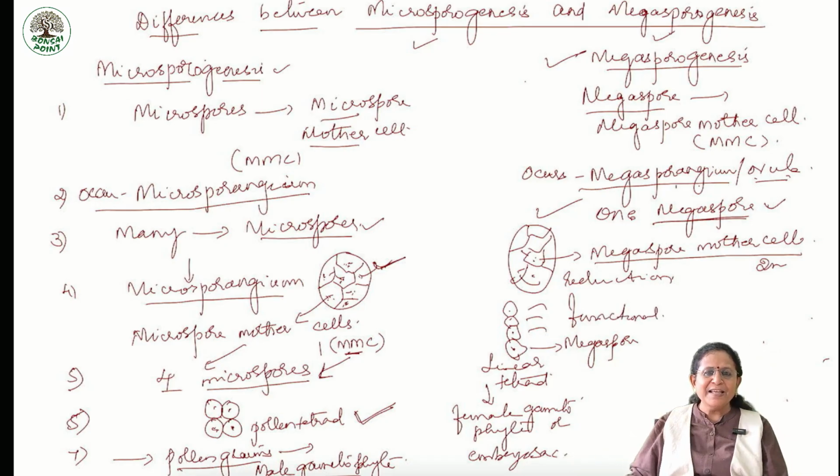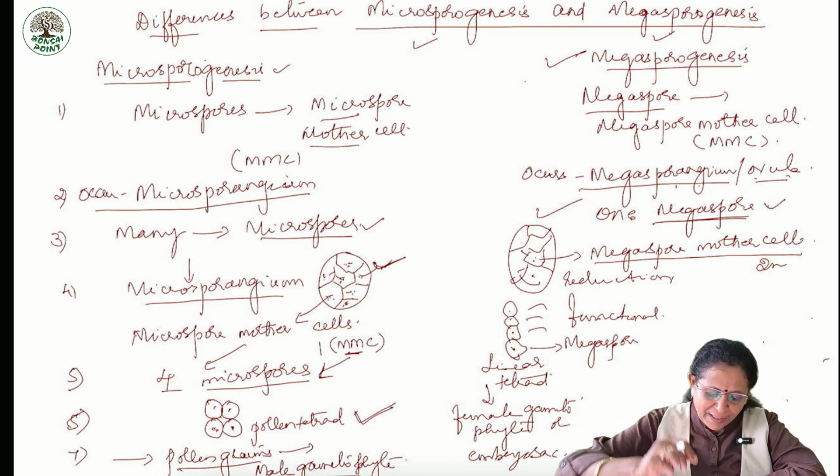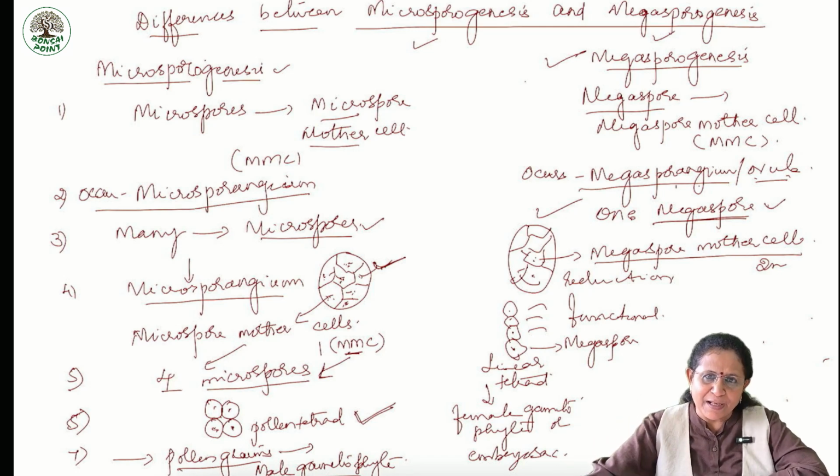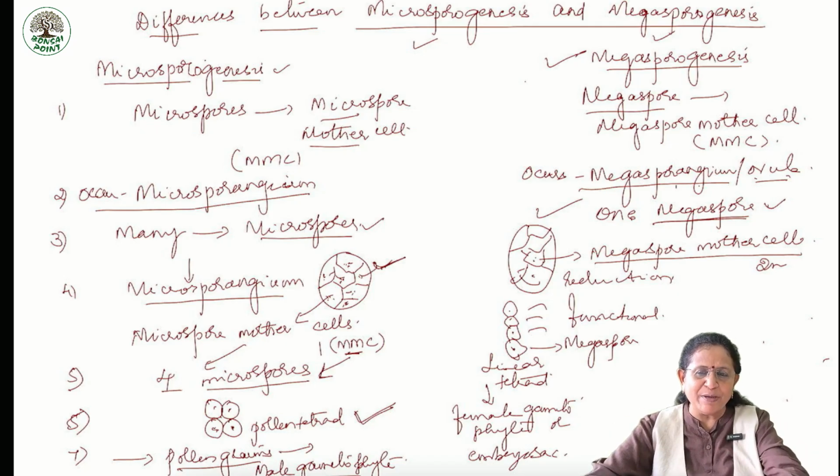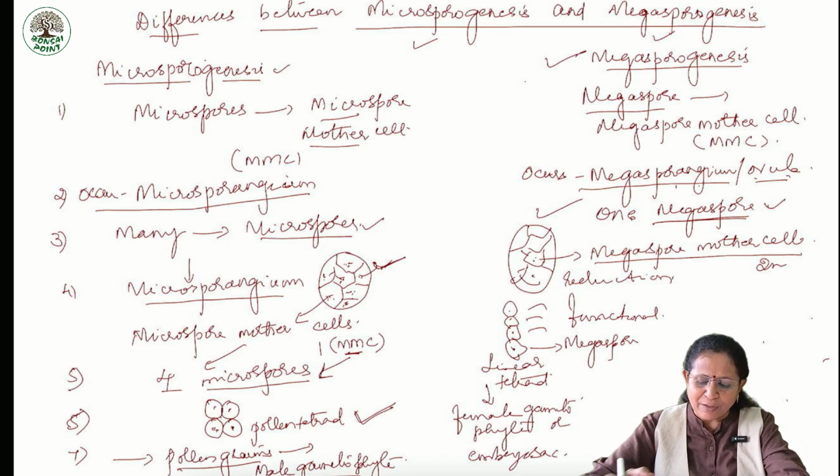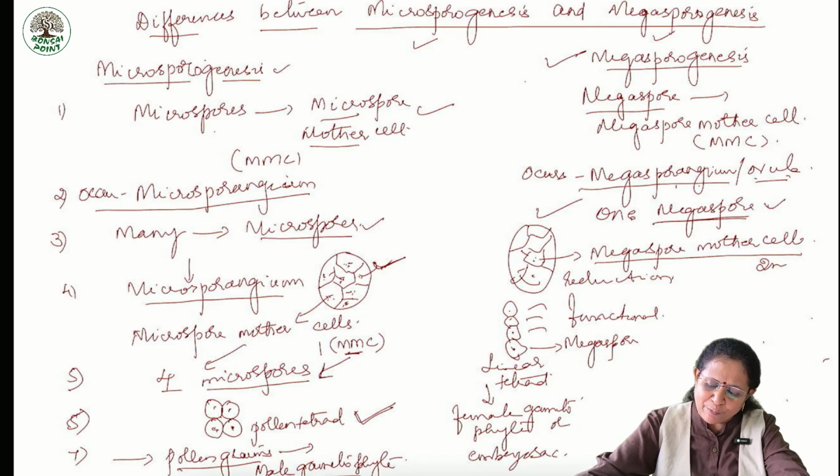Let me repeat. What are the differences between microsporogenesis and megasporogenesis? First of all, microsporogenesis means formation of the microspores, whereas megasporogenesis is formation of megaspore. Microspores are haploid, megaspores are also haploid. Microspores are formed from microspore mother cell, megaspores are formed from megaspore mother cell.